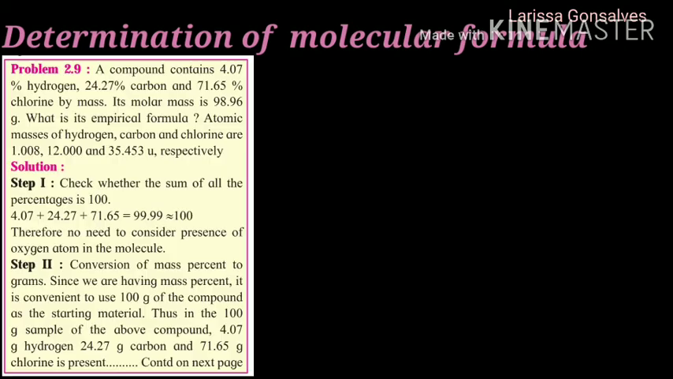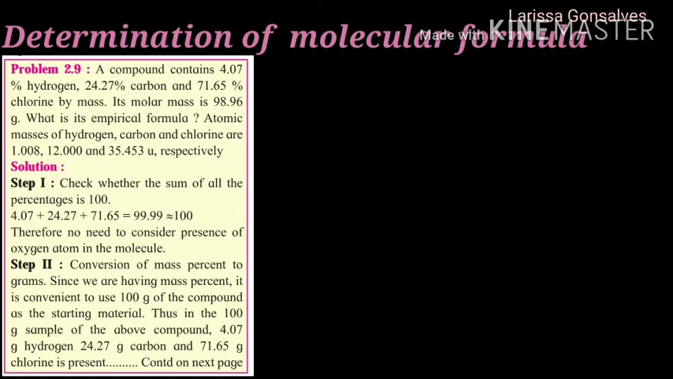So here is a sum. It says a compound contains 4.07% hydrogen, 24.2% carbon and 71.65% chlorine by mass. Its molar mass is 98.96 gram. What is its empirical formula? And they have given the atomic masses of hydrogen, carbon and chlorine, which are 1.008, 12 and 35.453 unified mass respectively.